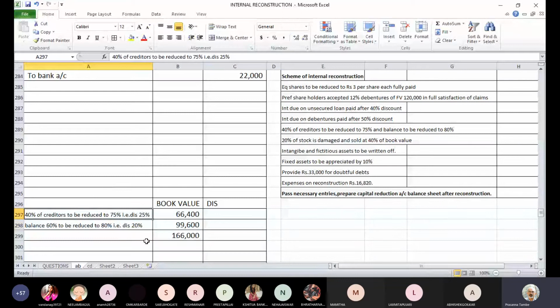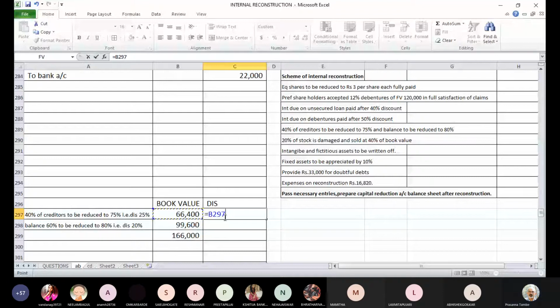So 40% of creditors have given you 25% discount because they will be reduced to 75%, and the remaining 60% creditors are giving you a discount of 20% so that they will be reduced to 80%. So the amount of discount here is 25% of this, and here the amount of discount is this.